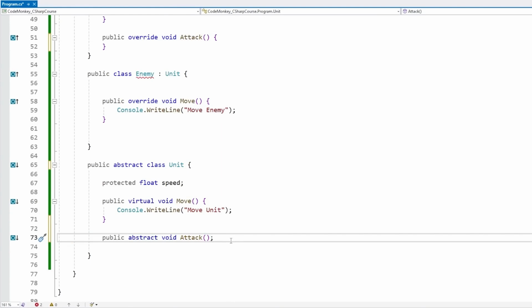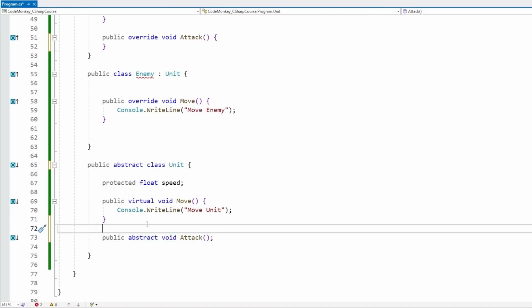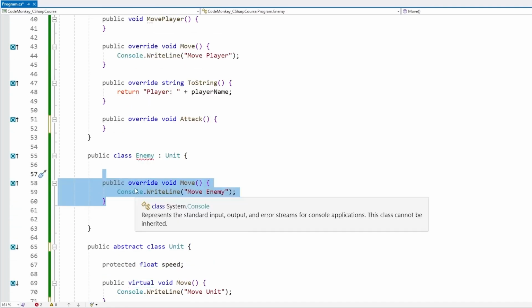So this can be useful if you have something where you are not meant to provide any kind of default implementation. You just mark it as abstract and any class that extends this class will be forced to provide their own implementation of this function. But if you do want to provide a default implementation, then just make a regular virtual function and any other class can either override or not override.